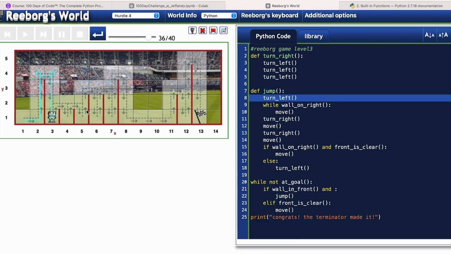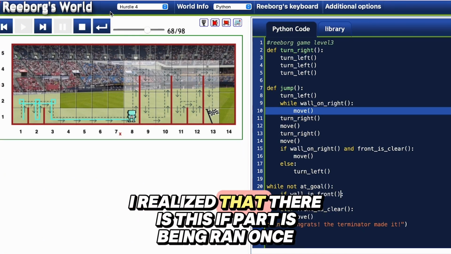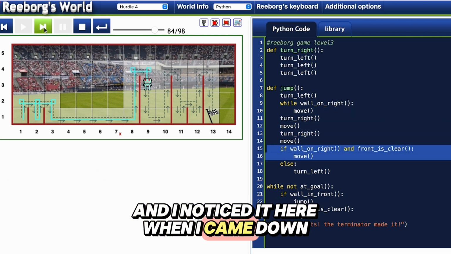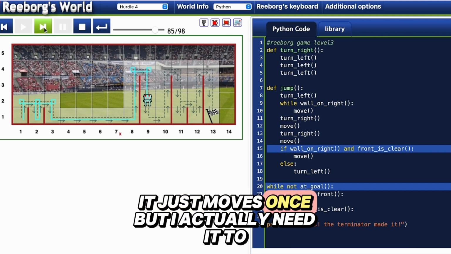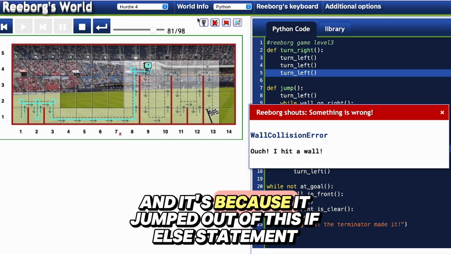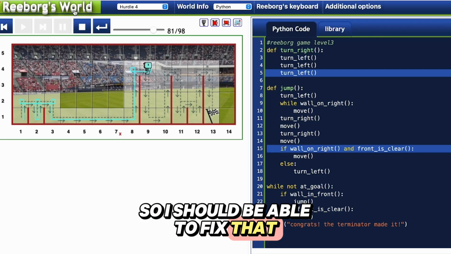So what if there's a wall in front and where's north? Right is clear. All right, running this a few times, I realized that this if part is being run once and it's not a while loop. And I noticed it here. When I came down, it just moves once, but I actually need it to, this is going to fail. But now I see exactly where it's failing, and it's because it jumped out of this if-else statement. So I should be able to fix that.